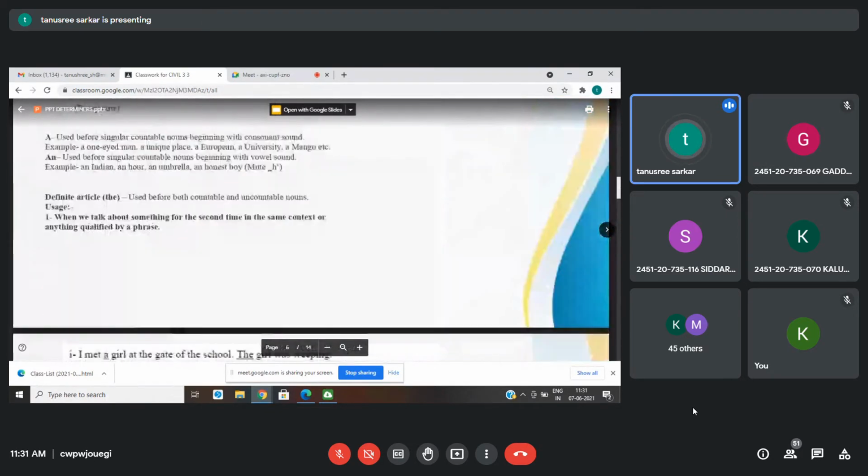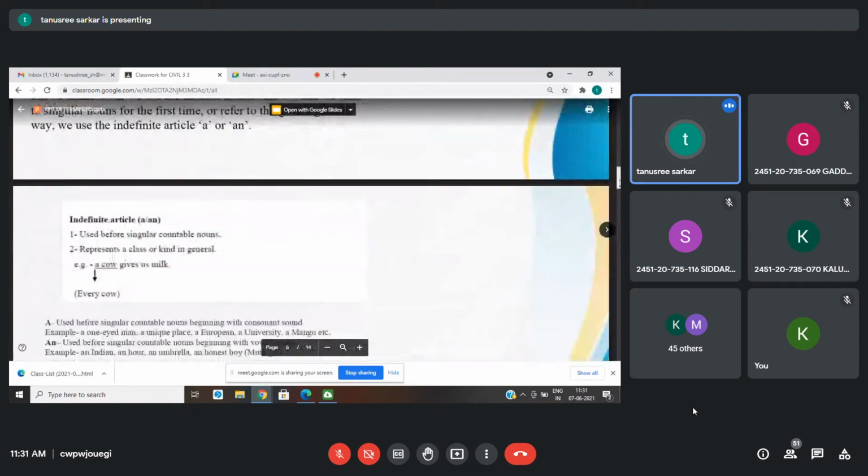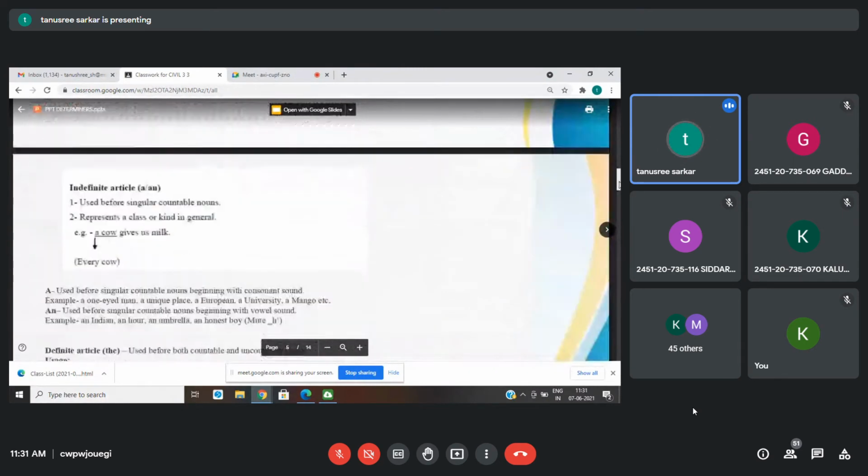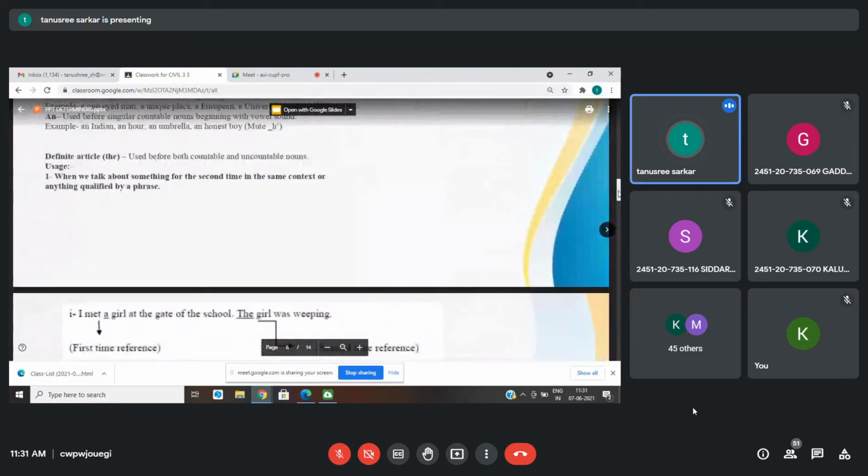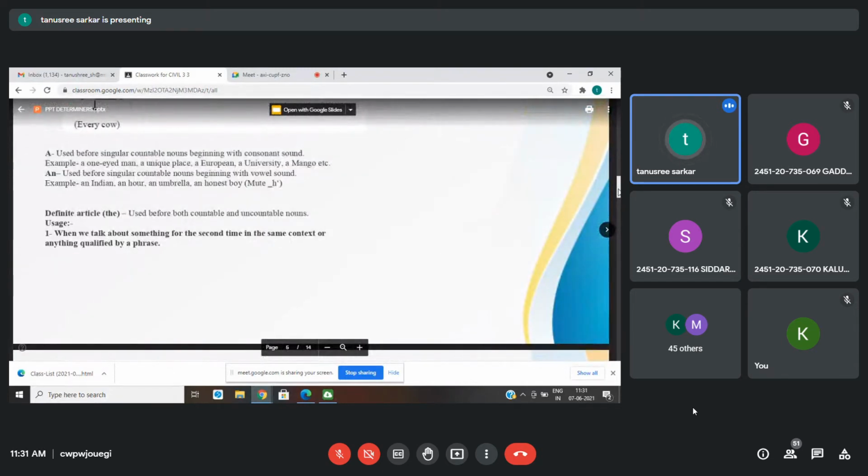So these are the rules you need to follow when you are writing in your exam, because usually we set the question paper in a very tricky manner. We will give you fill in the blanks and we will give you options in between "a" or "the." There you need to write, and often we get confused there. So read the entire sentence properly, then try to make out some sense and follow your intuition, instinct. You know the rules already, then you write the answer.